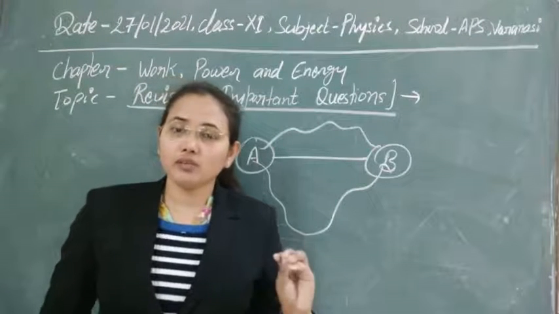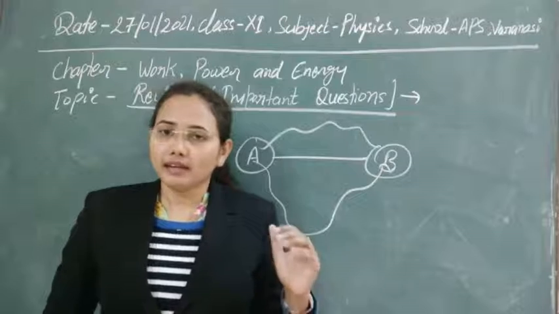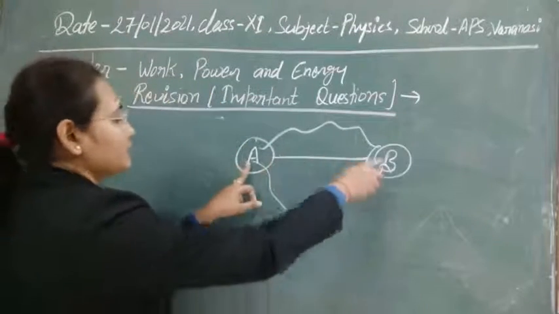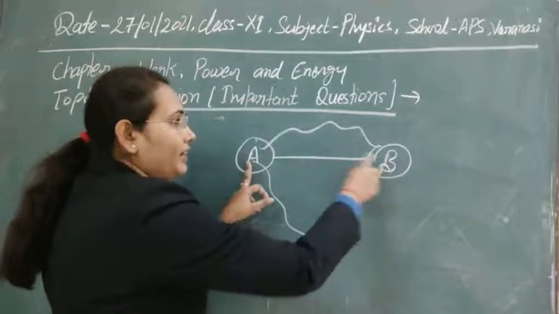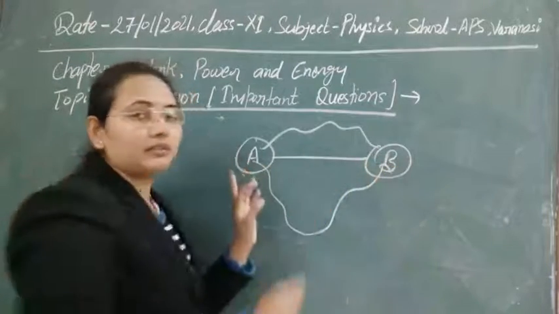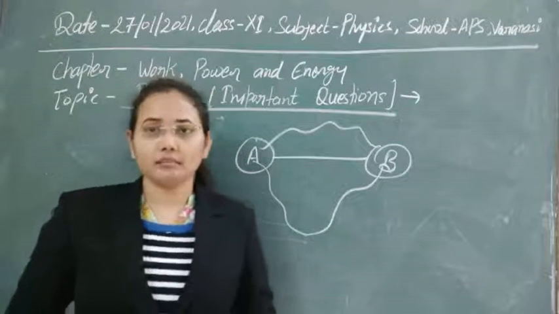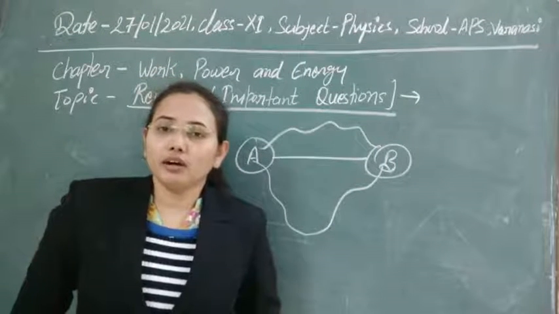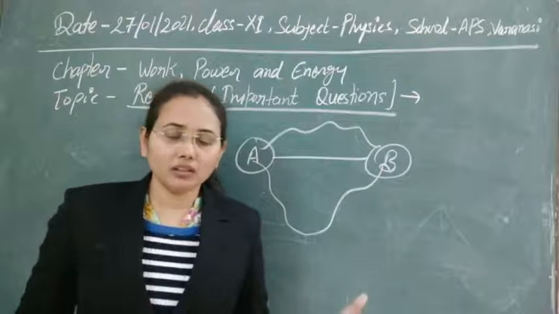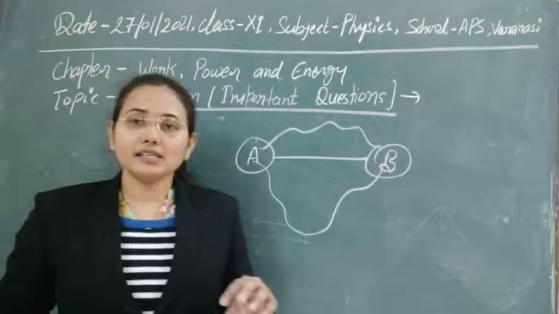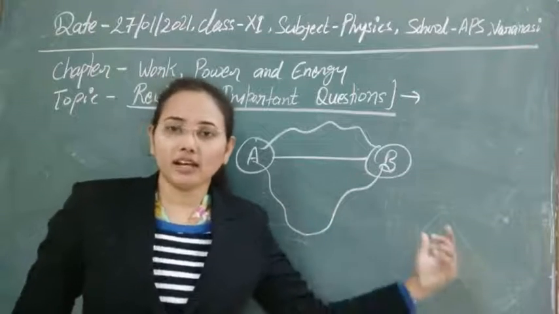But when the value of force is only dependent on the initial and final points, meaning the shortest path between them, then this type of force is known as conservative force. When the value of force is not dependent on the way in which you are going, it is only dependent on the conditions of the initial point and final point.